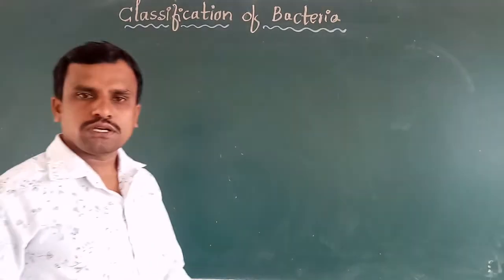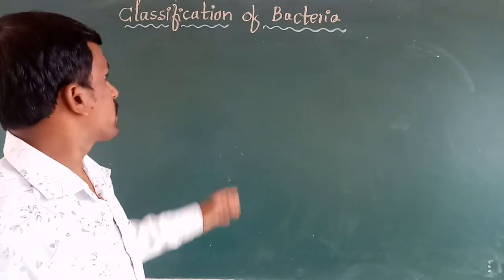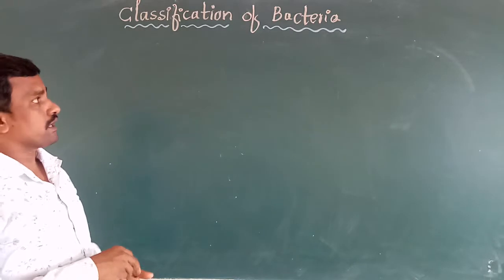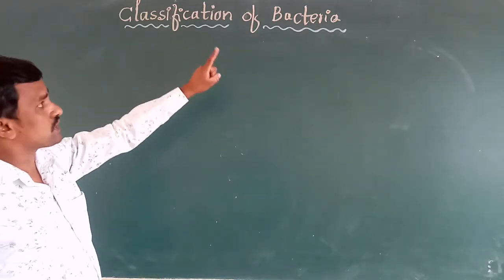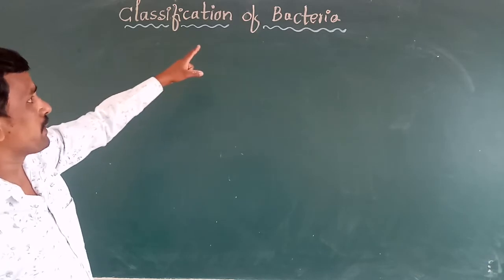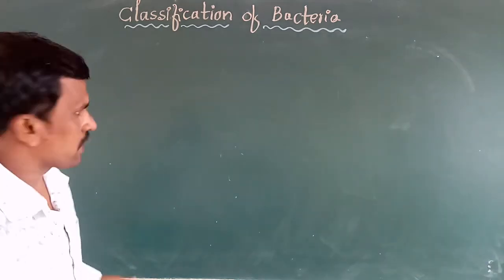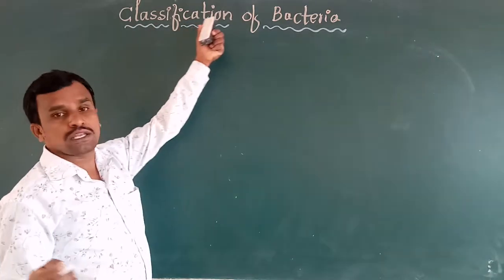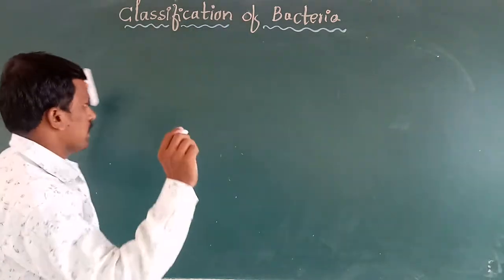Welcome, students. Today we are going to discuss the classification of bacteria. Bacteria are unicellular, prokaryotic, primitive living organisms, and they are microscopic. We cannot see them with our naked eyes.